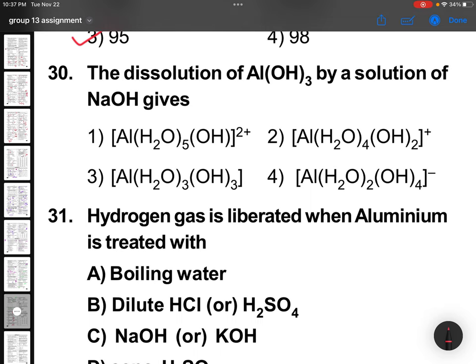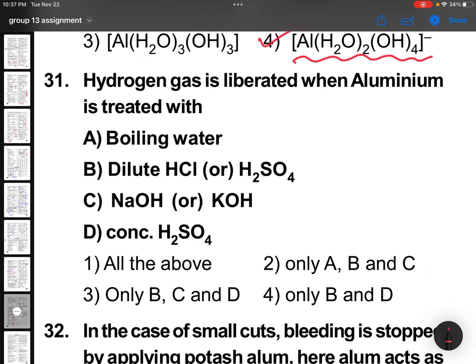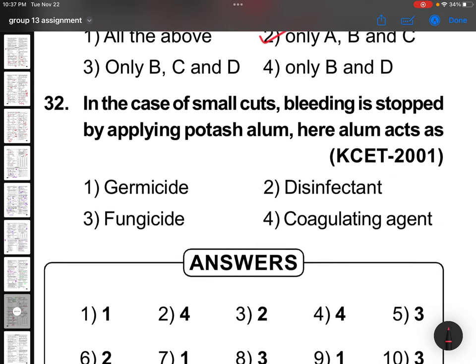The dissolution of aluminum hydroxide by a solution of sodium hydroxide, you see these kinds of points. Remember, okay, they are asking nowadays regularly. Hydrogen gas is liberated when aluminum is treated with, okay, boiling water is fine, dilute HCl, H2SO4 fine, NaOH, KOH is fine. With concentrated sulfuric acid, it releases SO2. So A, B, C correct. In the case of small cuts, bleeding is stopped by applying a coagulating agent, and that is alum salt.